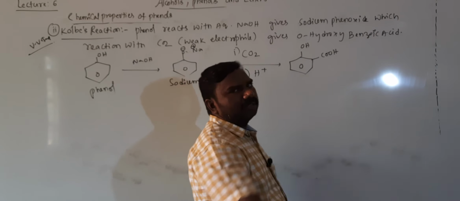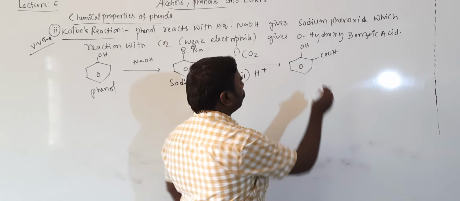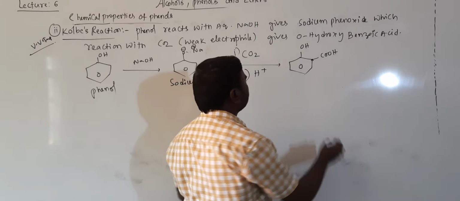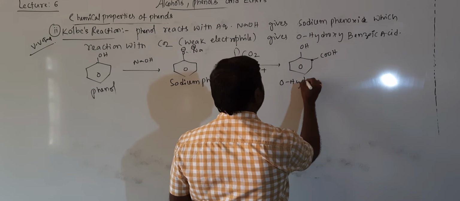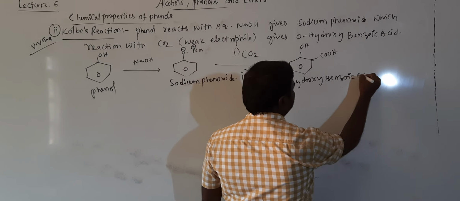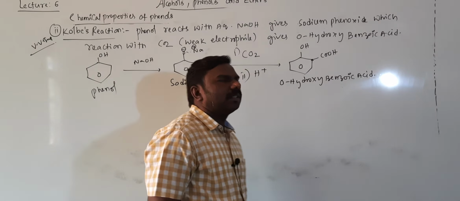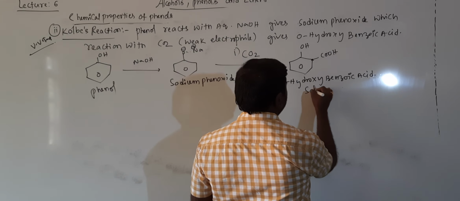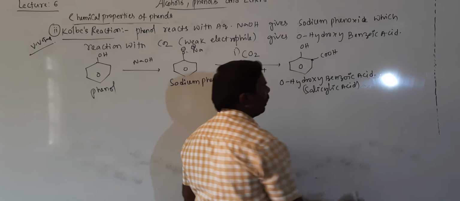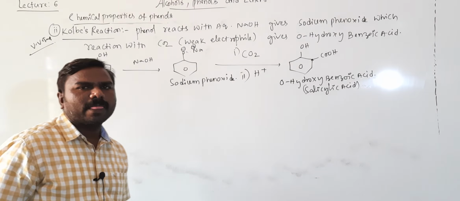COOH is the main one, OH is a substituent. So to the COOH, OH will be at ortho position. That's why orthohydroxybenzoic acid. It is also called salicylic acid. Very very important 2 marks question.